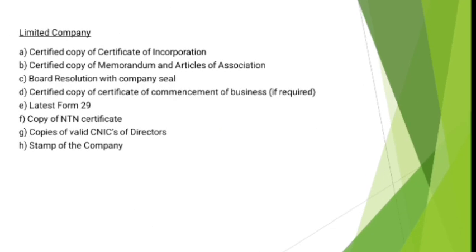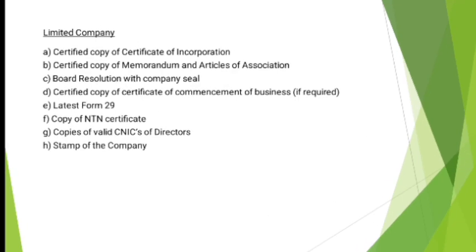Certificate of incorporation, like you people have read in the international business subject in BBA second semester, shows when the corporation was formed, when the company came into existence and was registered with the government. So that certificate copy is known as certificate of incorporation, which is provided to the banker for opening a limited company account. Next, certified copy of memorandum and articles of association.